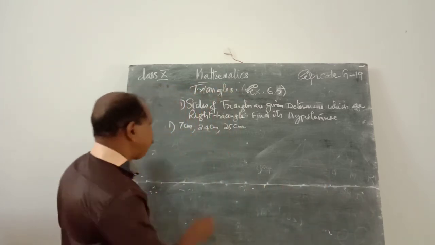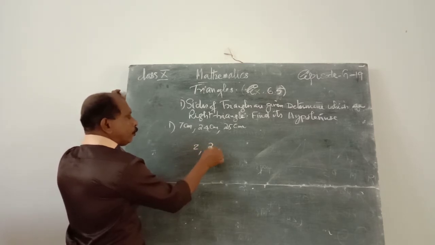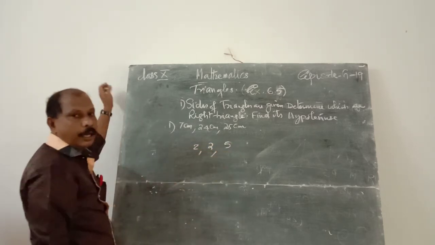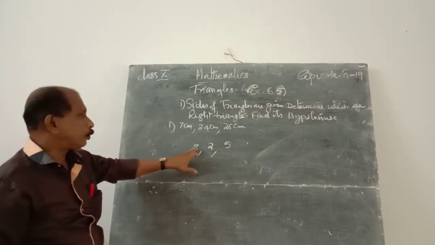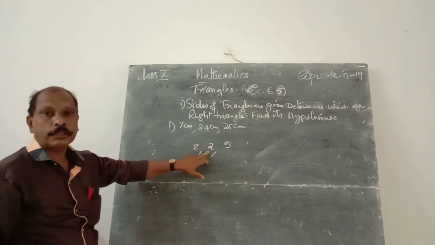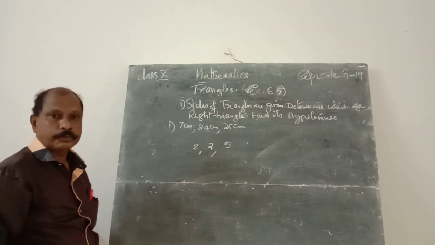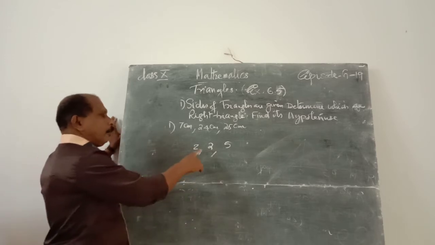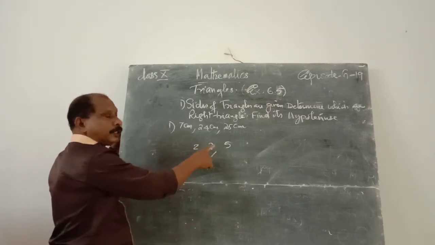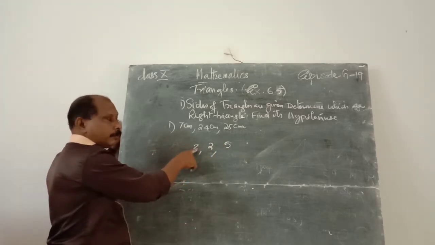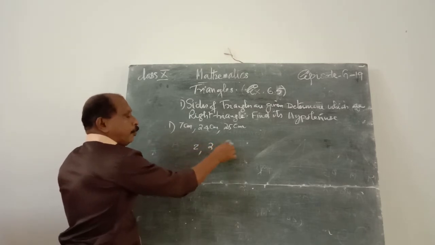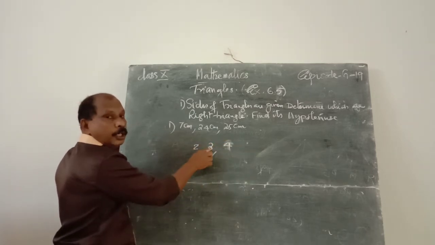Listen, 2, 2, 5 are three measures. What is 2 plus 2? 4. It is less than 5. 5 plus 2 is 7, greater than 2. 2 plus 2 is equal to 4.